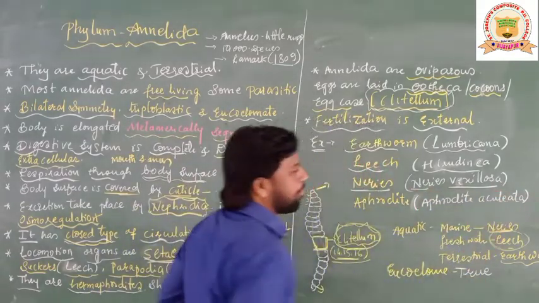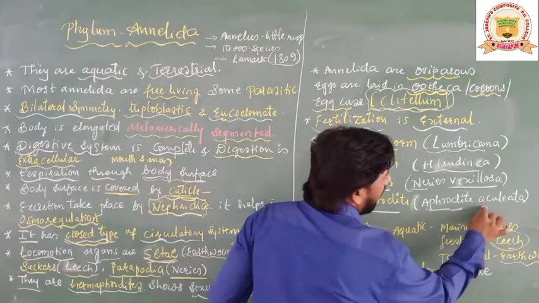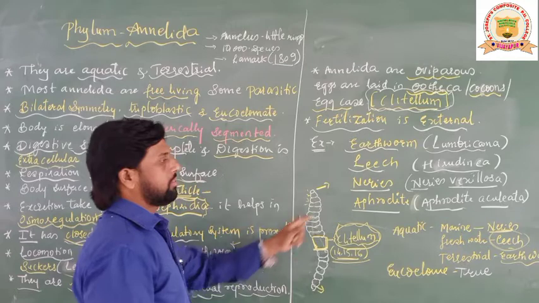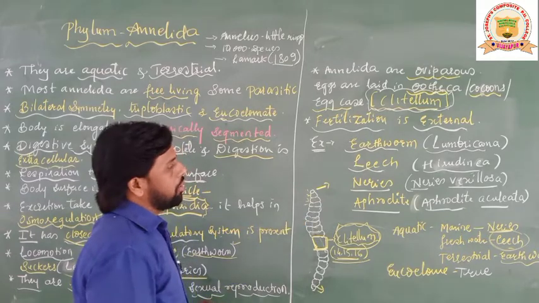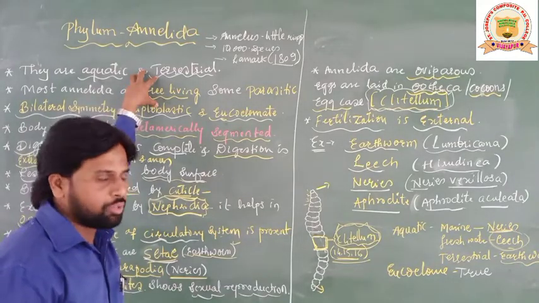Nereis vexillosa, and Aphrodite aculeata is the scientific name of the Aphrodite animal. So these are all animals that belong to the phylum Annelida.